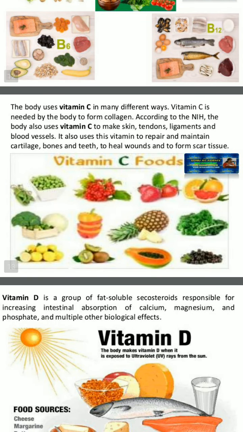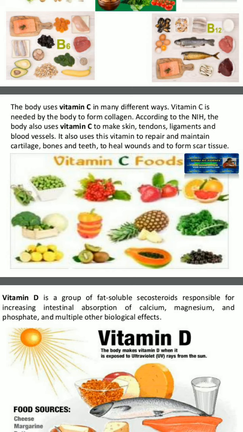Next one is vitamin C. The body uses vitamin C in many different ways. Vitamin C is needed by the body to form collagen. According to the NIH, the body also uses vitamin C to make skin, tendons, ligaments and blood vessels.